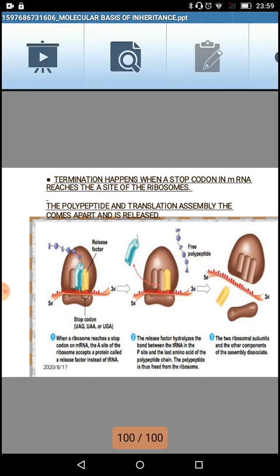So methionine comes and attaches at the first codon of the messenger RNA, where the smaller subunit of the ribosome is already attached. Then the larger subunit of the ribosome comes along with the second codon, which is present after the AUG on the messenger RNA, the complementary amino acid on its transfer RNA. Along with that the larger subunit of the ribosome comes. It also attaches to the messenger RNA.